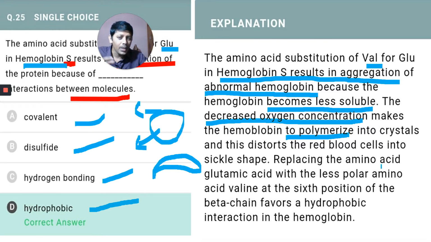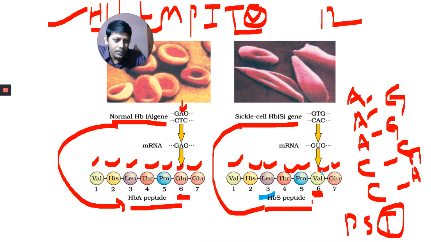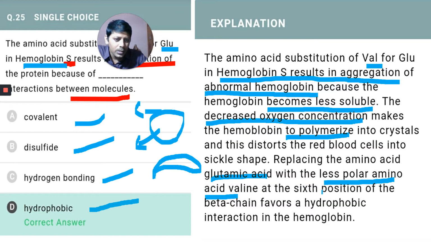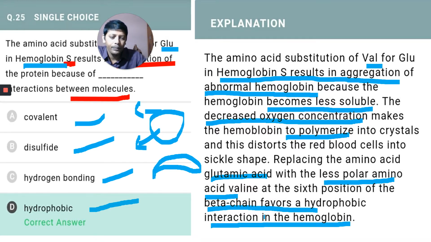Glutamic acid is replaced with a less polar amino acid. What is that? Valine at the 6th position of the beta chain, which favors hydrophobic interaction in the hemoglobin. Hydrophobic interaction happens. That is the given answer here.